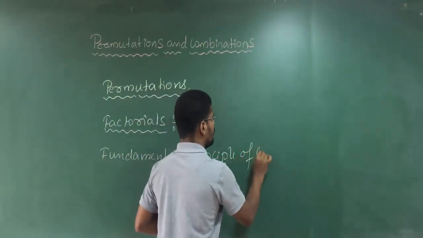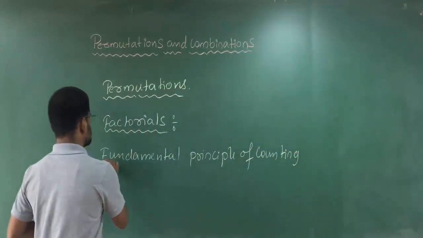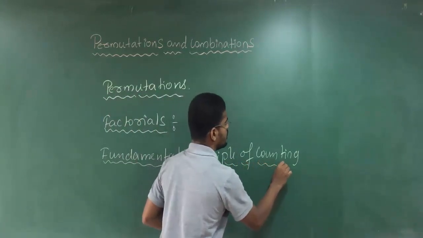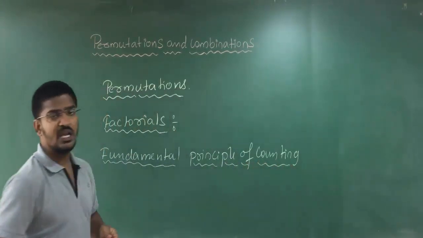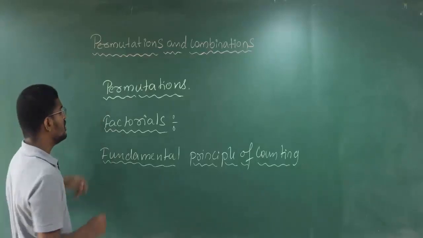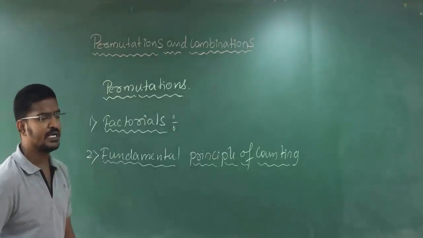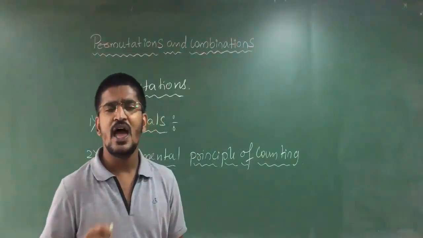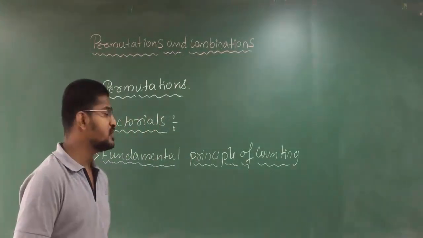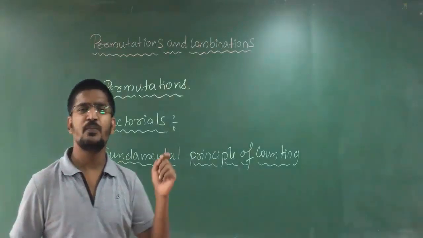These basics you must know before going to any permutation or combination concept. So before I start permutation, I will first go for factorials, next the fundamental principle of counting, and then the definition of permutations, because these two are very essential to understand what permutation is.